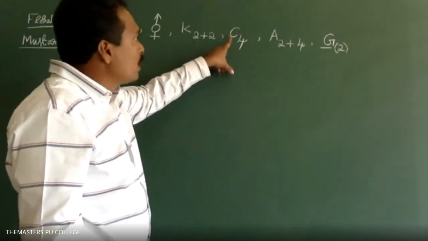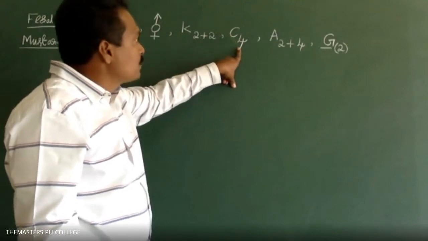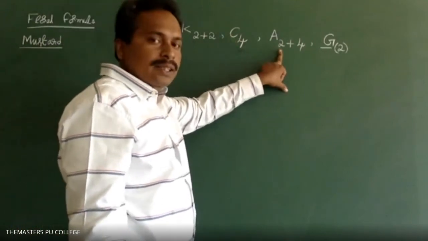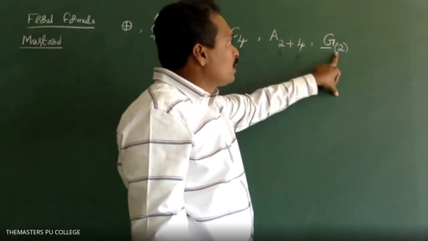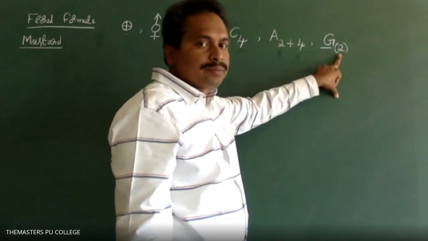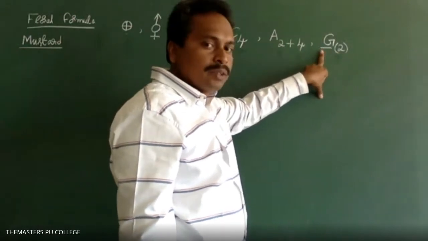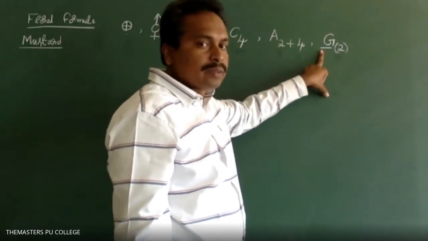C4, corolla consists of 4 petals. Androecium consists of 6 stamens, A2+4. Gynoecium consists of 2 carpels. Flower is hypogynous, ovary superior.